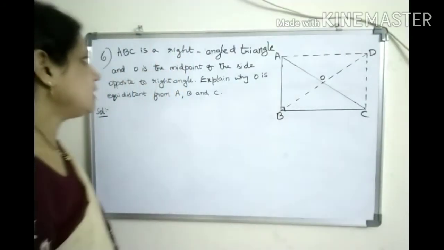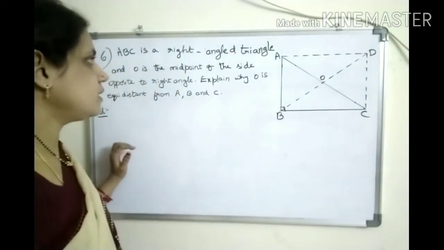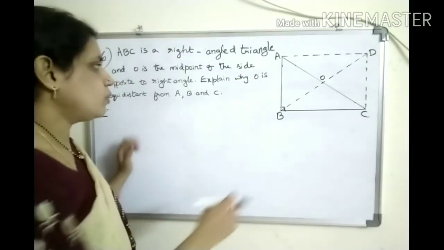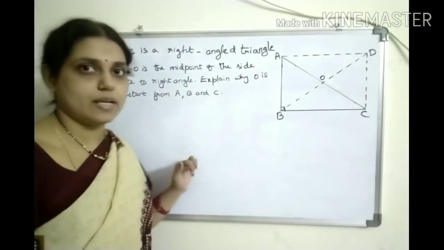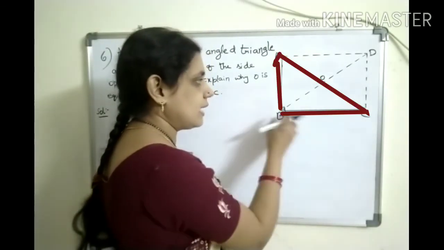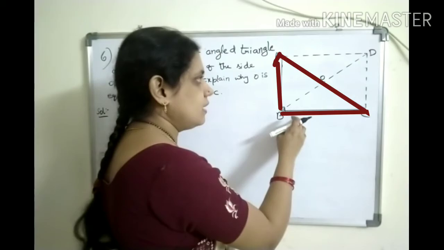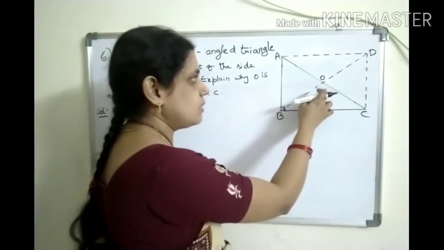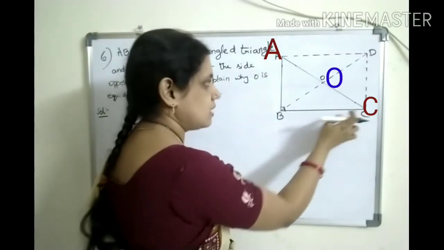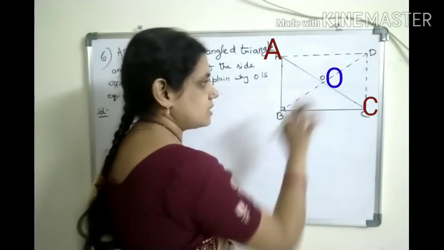This is the last question. ABC is a right angle triangle and O is the midpoint of the side opposite to the right angle. Explain why O is equidistant from A, B and C is the question. So here triangle ABC is given, which is right angle at B, and then one more point is also given. O is the midpoint of the side opposite to right angle. So that is AC. So O is the midpoint of AC is given.